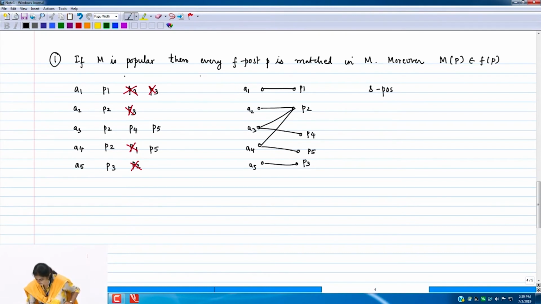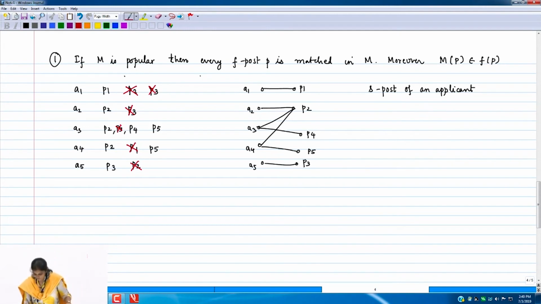It is called a second post of an applicant, and the S post of an applicant need not be its rank 2 post, but it is the most preferred post which is a non-F post in its preference list. For example, I will just add P3 here to make this look different. So if there was P3, then this edge is a discarded edge. So the rank of P4 in A3's preference list is indeed 3, but it is called its S post.